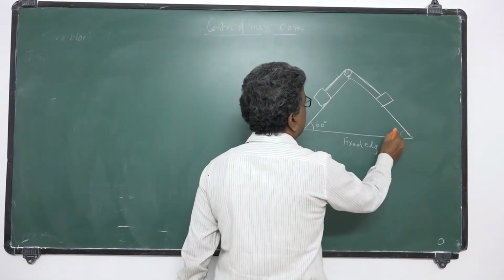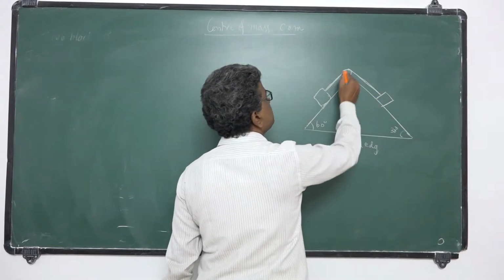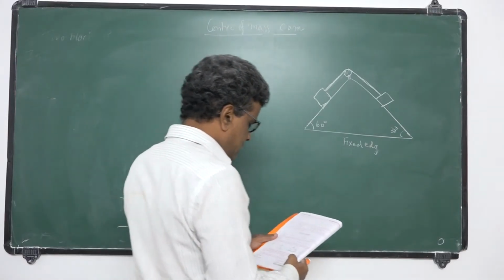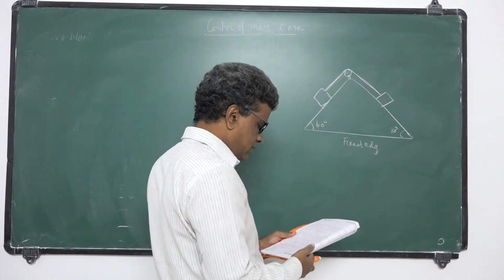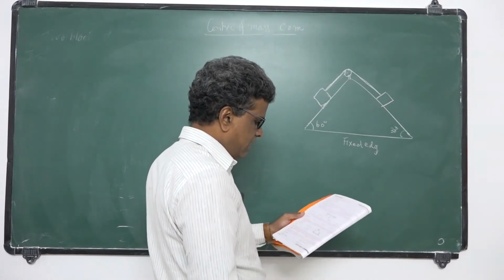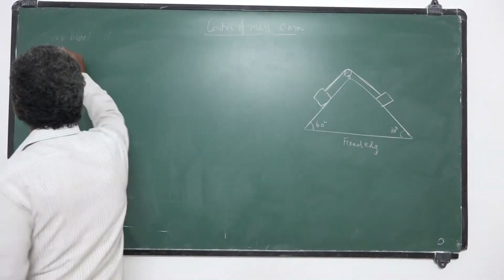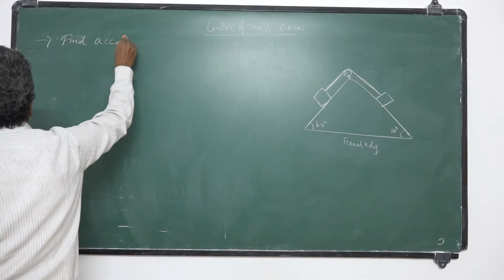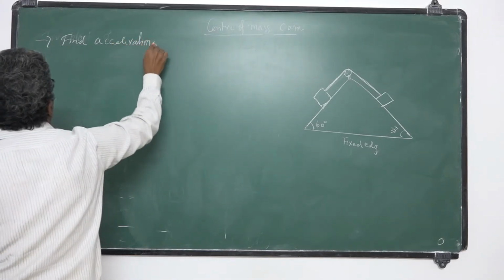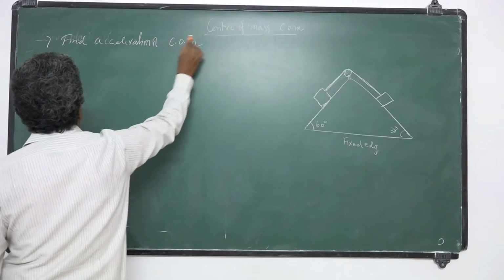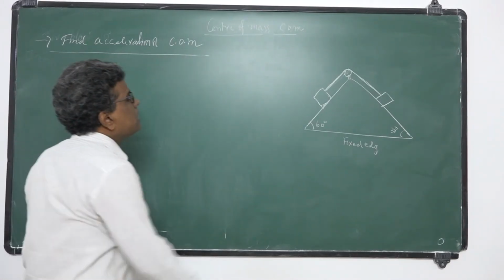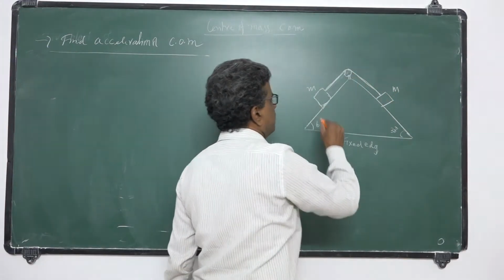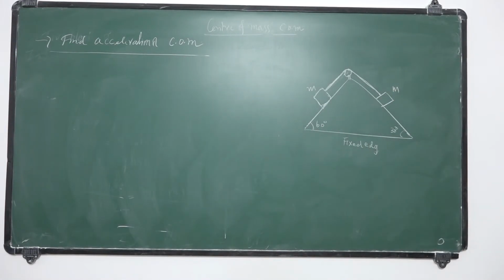But here these are not two free masses. These two are connected by strings. Now, two blocks of equal masses are tied to the string with the pulley as shown in the figure. Find the acceleration of the center of mass in this case. So here also the masses are equal, but they are connected with the help of a string. Okay, so this is the problem.